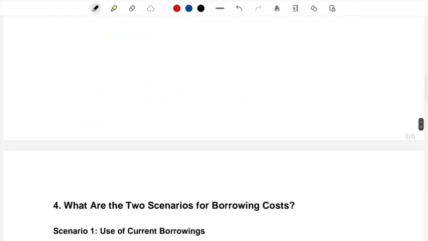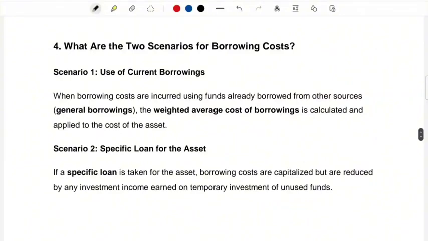Okay, now what are the two scenarios for borrowing cost? So the important thing is, how are we going to calculate the borrowing cost? Number one, what an entity can do, when we are going to take the funds, they can use their current funds. So use of general borrowings. When borrowing costs are incurred using funds already borrowed from other sources, general borrowings, the weighted average cost of borrowing is calculated and applied to the cost of the asset.